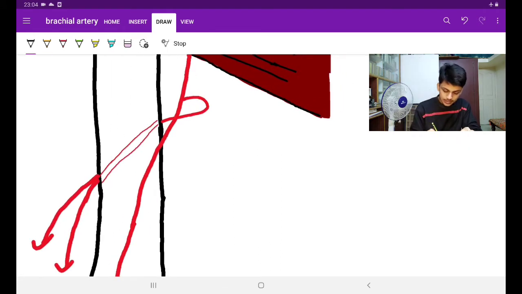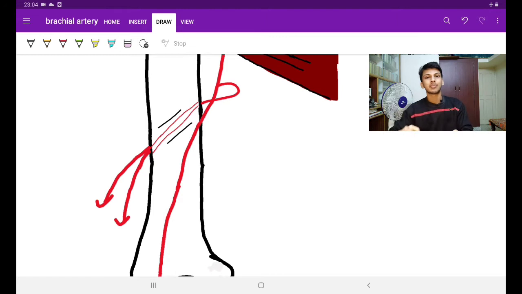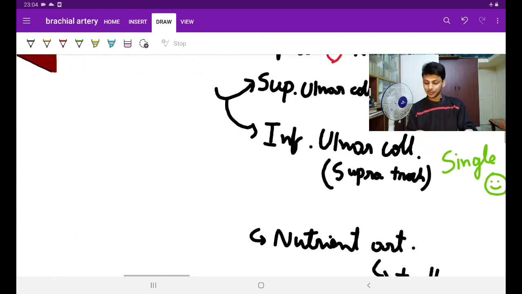Now where is this artery going? This artery is going in one beautiful groove, that is the spiral groove. It is going along with the radial nerve over there. Okay, so if a fracture happens there, do you think the artery will be damaged? Yes, it can be damaged. That can lead to profuse bleeding. So that was about the profunda brachii artery.